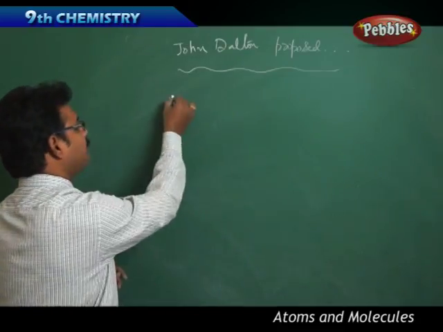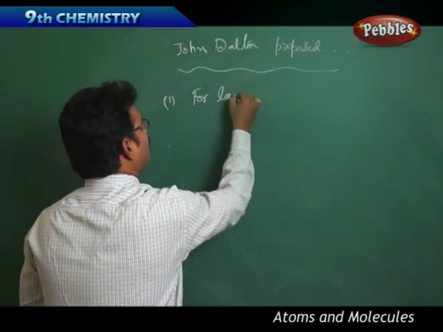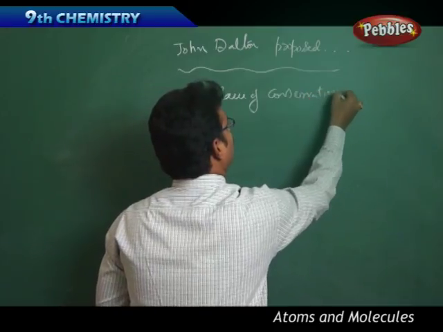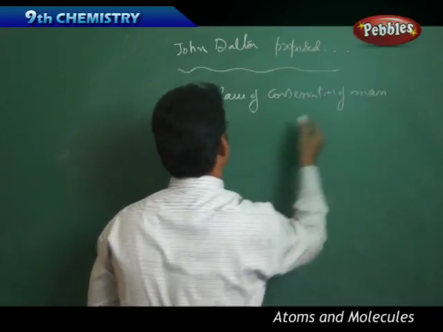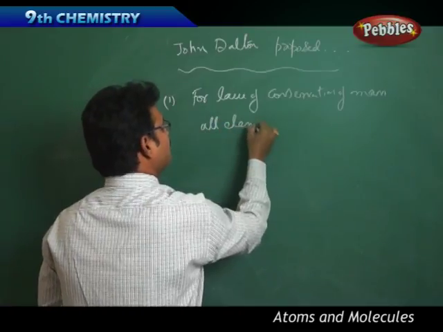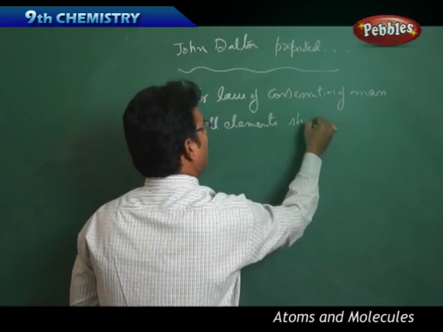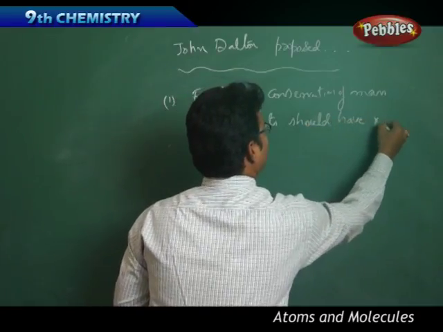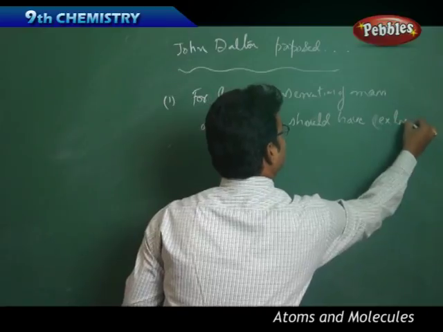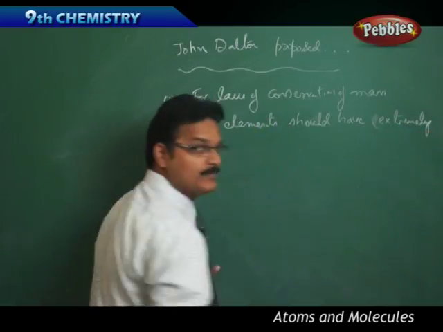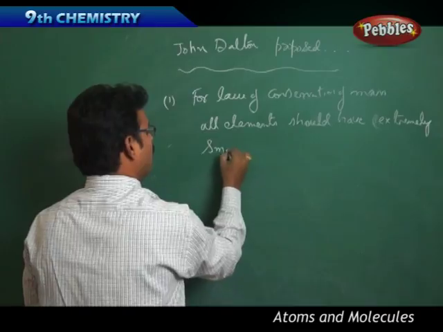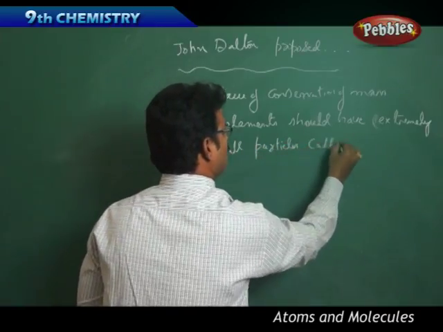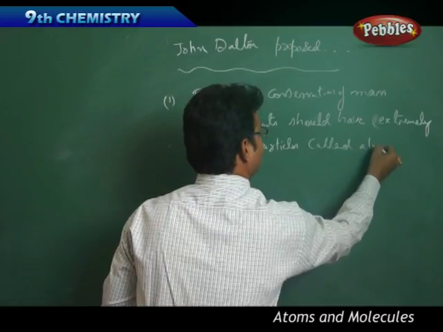Number one, for the law of conservation of mass, all elements should have extremely small particles called atoms.